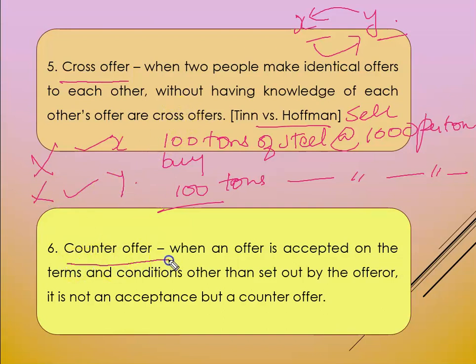Next one is counter offer. What is counter offer? For example, there is one person named A and he says to B that I want to sell a pen to you in, suppose, 10 rupees, right? And B says no, I want to buy it in 8 rupees only. So what B is doing, he is proposing a new offer. He is coming up with a new offer to A. So this is known as counter offer.